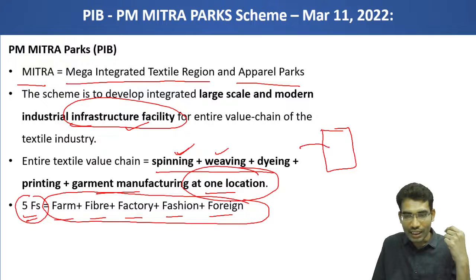It will also create additional opportunities like foreign direct investment and other investment opportunities once a particular region develops.